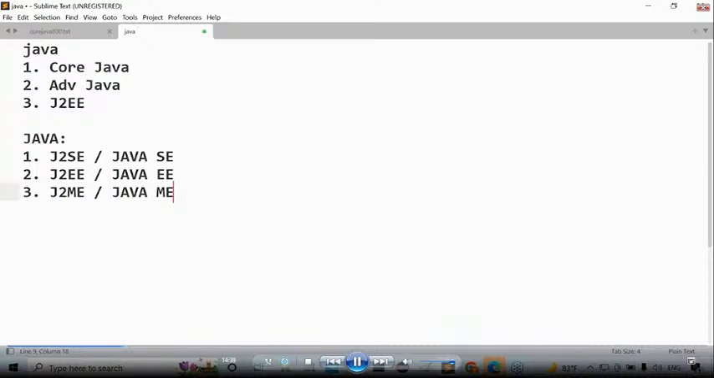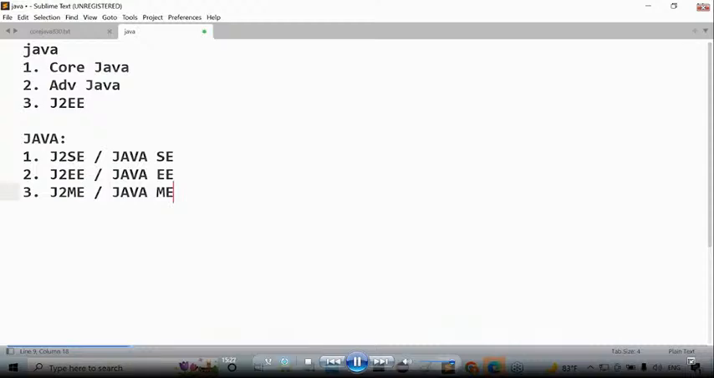J2SE stands for Java 2 Standard Edition. J2EE is Java 2 Enterprise Edition. J2ME is Java 2 Micro Edition, not Mobile Edition. Most of the people misspell this M in J2ME. Most of the people are thinking it's a Mobile Edition. No, it is not Mobile Edition. It is Micro Edition. Java 2 Micro Edition. Guys, all of you are clear about these three names or not?